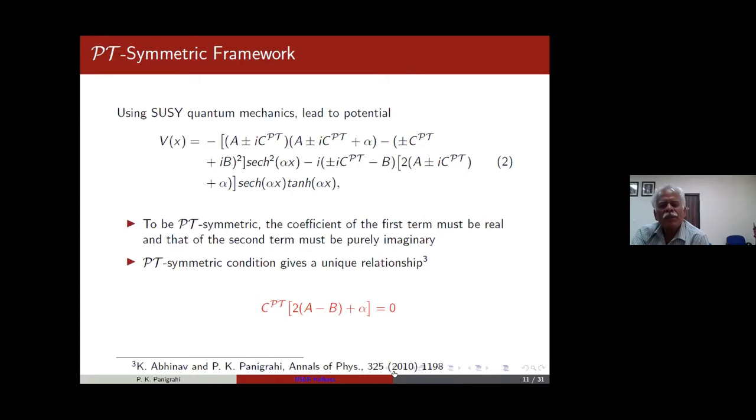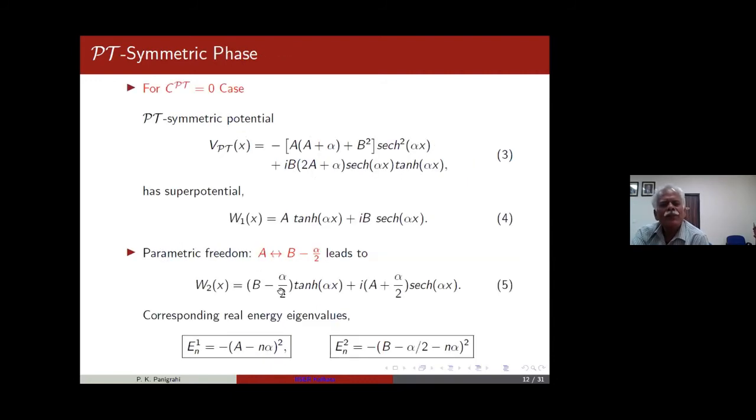This analysis is from a physics paper quite some time back, it in fact emerged while solving this potential in the class. And what you observe is this: this CPT can have a plus minus kind of thing, and that would be related to V plus, V minus. Okay. Now, when CPT is equal to 0, the PT-symmetric case is cast in this form.